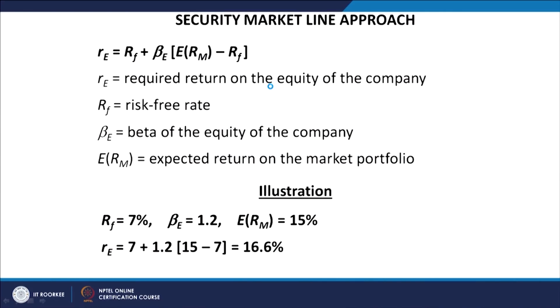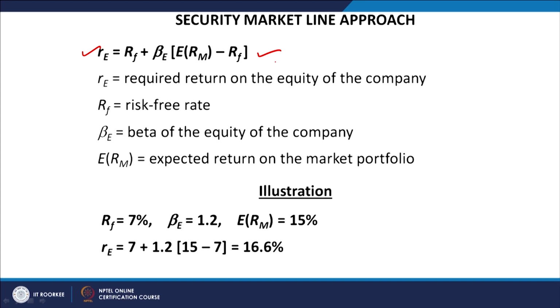So, first is the security market line approach. It is based upon what is called the capital asset pricing model, the CAPM. This is the equation of the CAPM, and with the help of this model you can calculate the cost of equity.